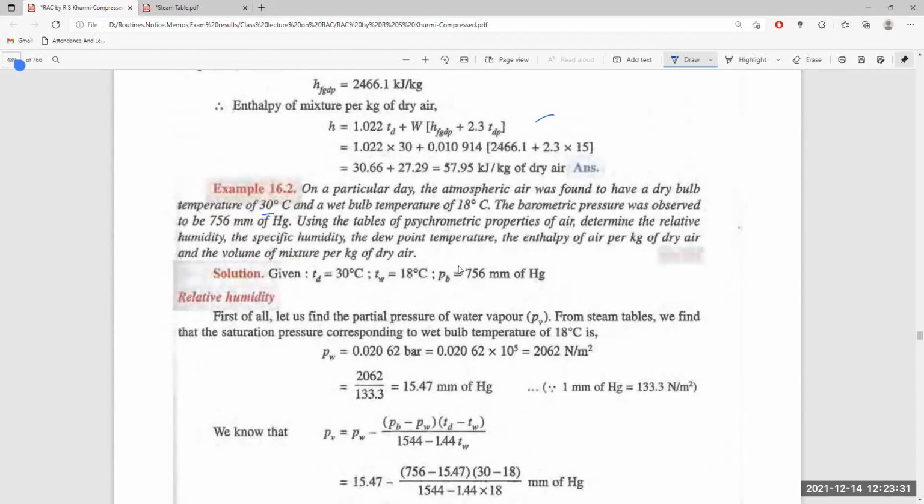It means that if the atmosphere is totally dry, the temperature will be 30 degrees, and if the thermometer bulb is covered by a wet cloth, it will give a temperature of 18 degrees centigrade. That is the condition of the atmosphere there.